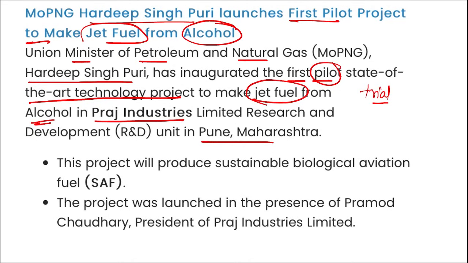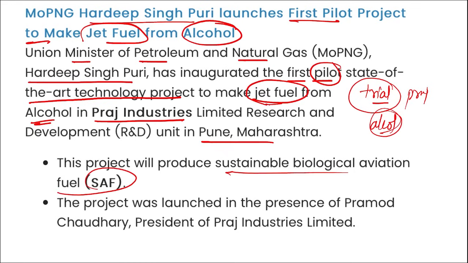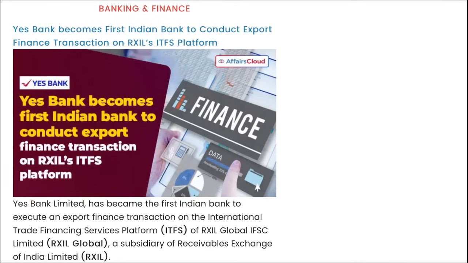So remember, a trial project to make jet fuel, right? Jet fuel or your sustainable aviation fuel, right? And this pilot project was started at Praj Industries.